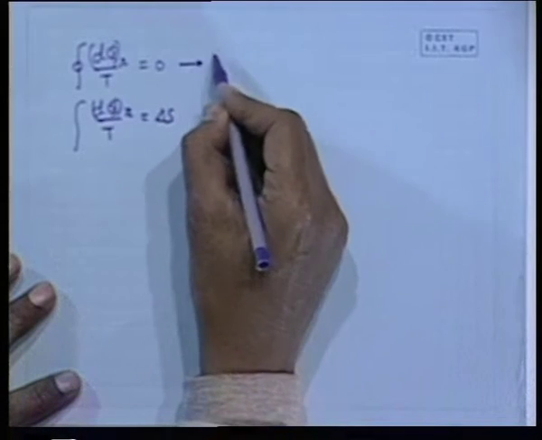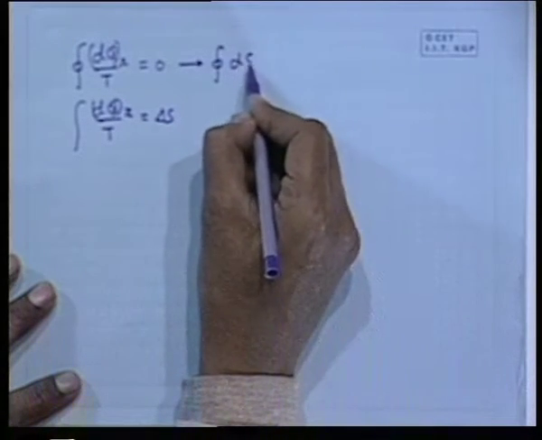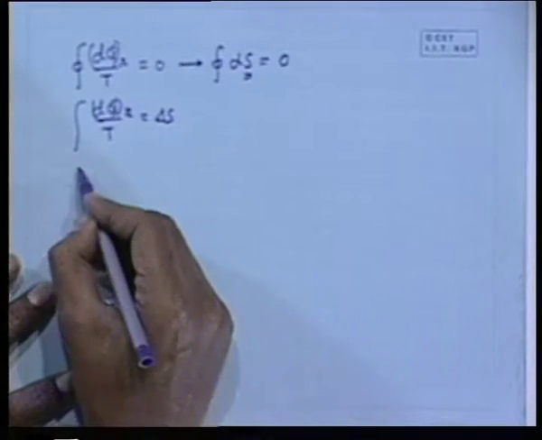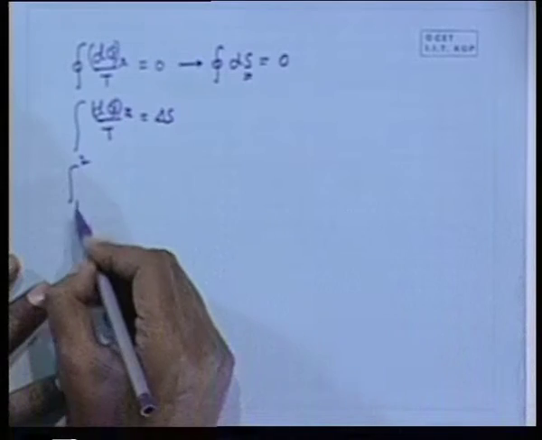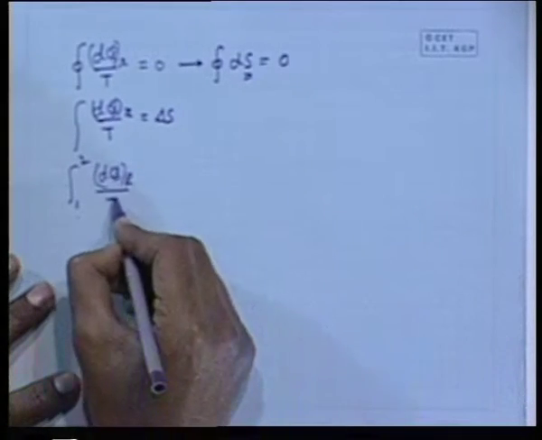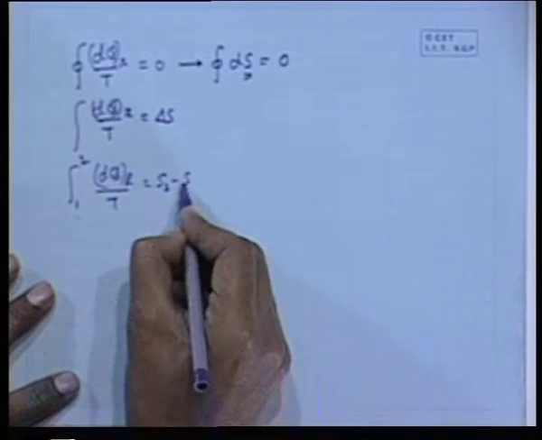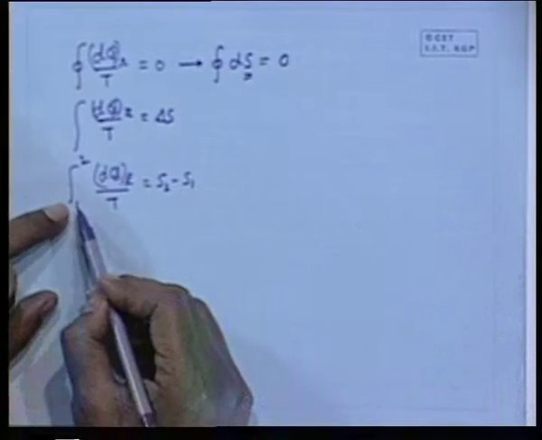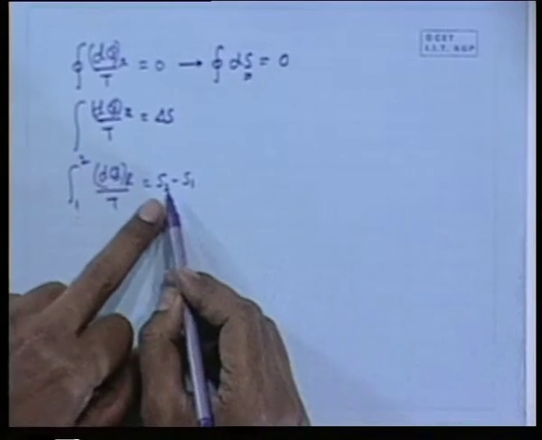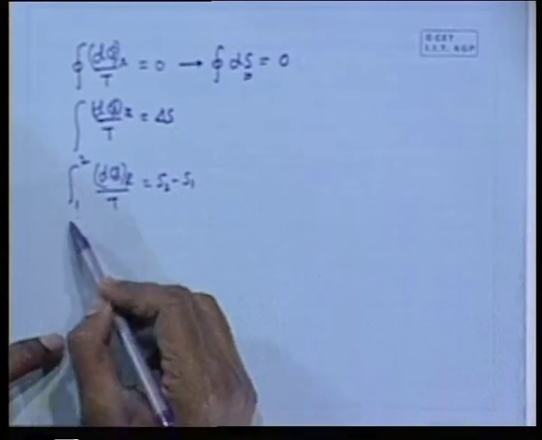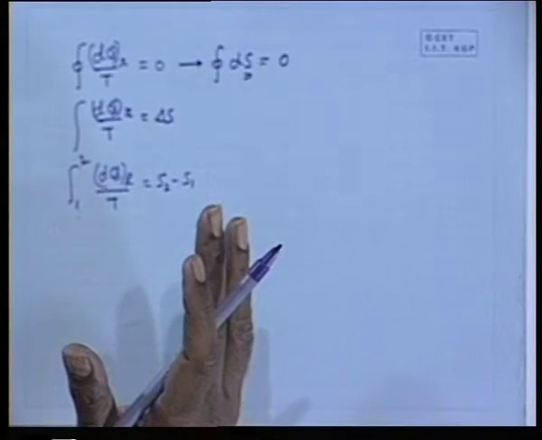That means we can write this as the cyclic integral of the differential of a point function, this is entropy, this is the delta S. So, if we define two states which are connected by a reversible process, then that becomes equal to S2 minus S1. That means the integral of dq by T in any reversible process connecting two fixed states depends only on the state points, that means S2 minus S1. It does not depend on the type or the nature of the reversible processes.